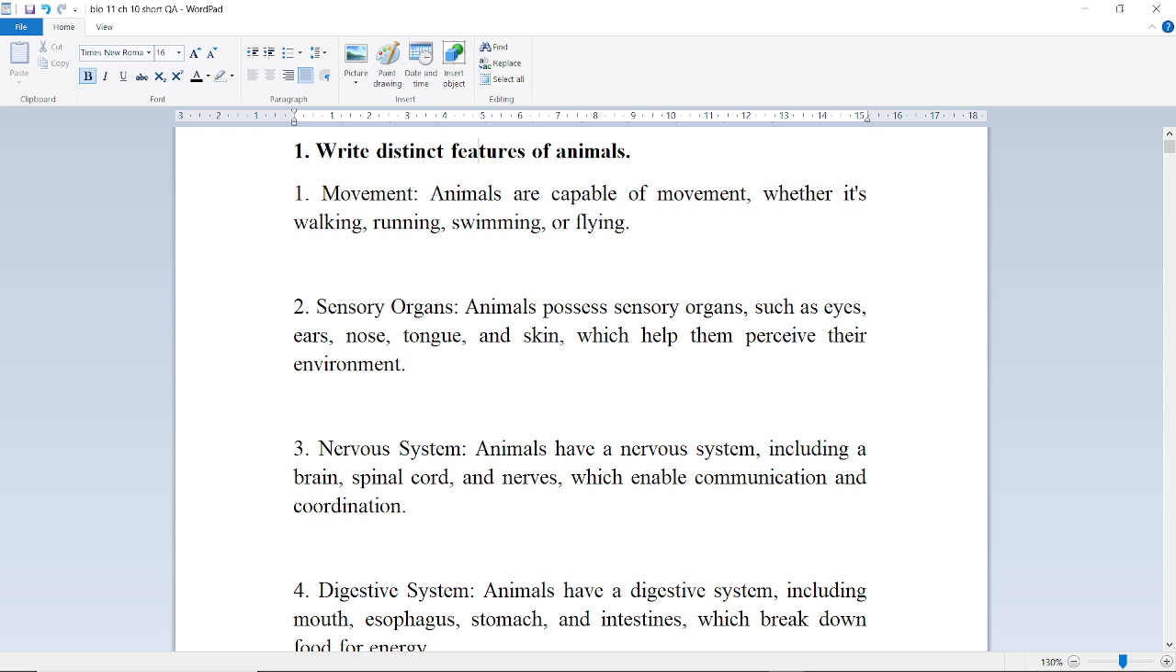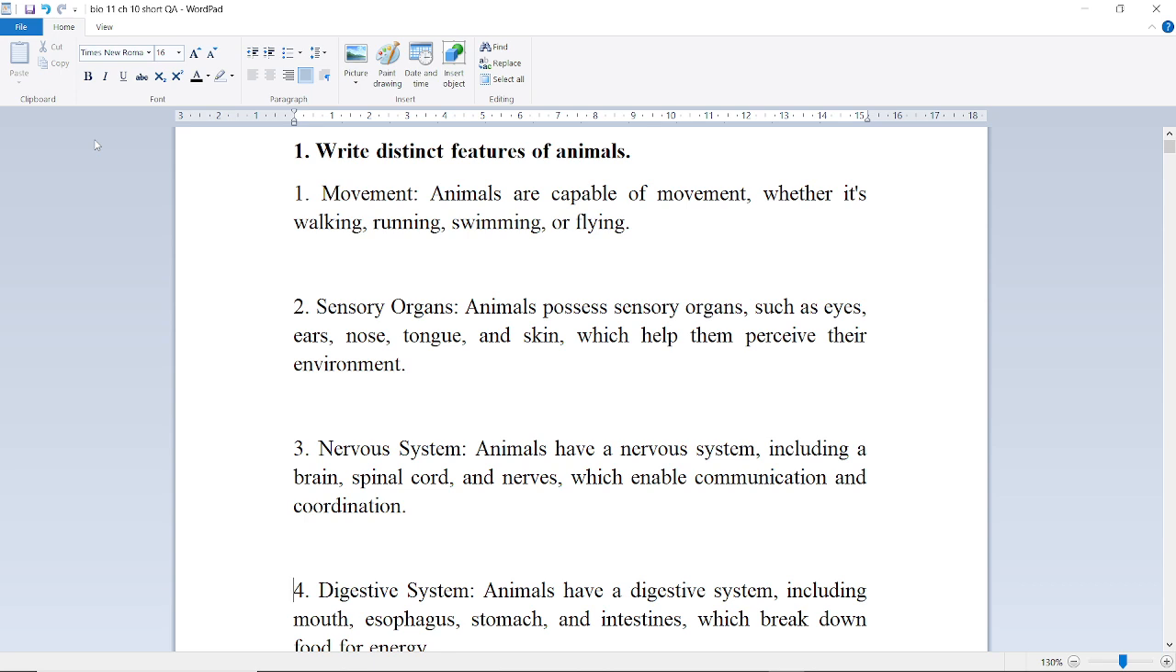Today we will solve Bio class 11 Chapter 10 exercise short question answers. So let's start. First question: write distinct features of animals. First of all is movement. Animals are capable of movement whether it's walking, running, swimming or flying. Next is sensory organs. Animals possess sensory organs such as ears, eyes, nose, tongue and skin which help them perceive